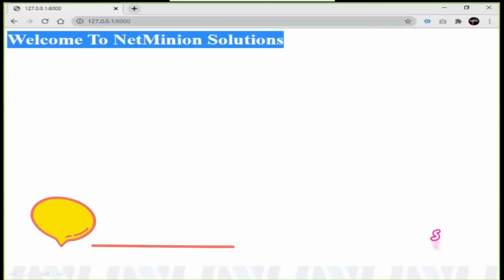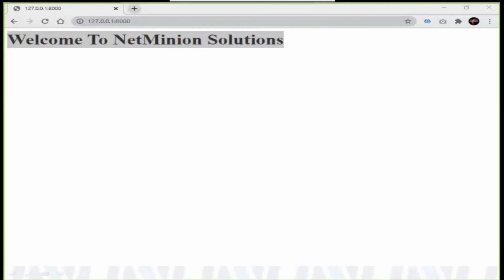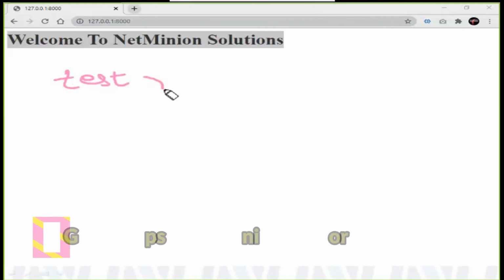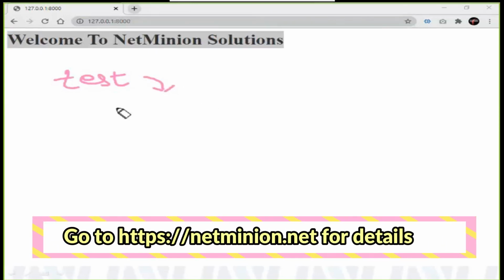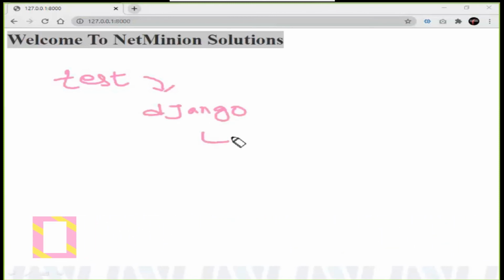So what have I done so far? Let me give you a recap, so that we all should be on the same page. First we created our test environment. In the test environment we imported Django. Then when we had Django, we just ran the server and tested it.